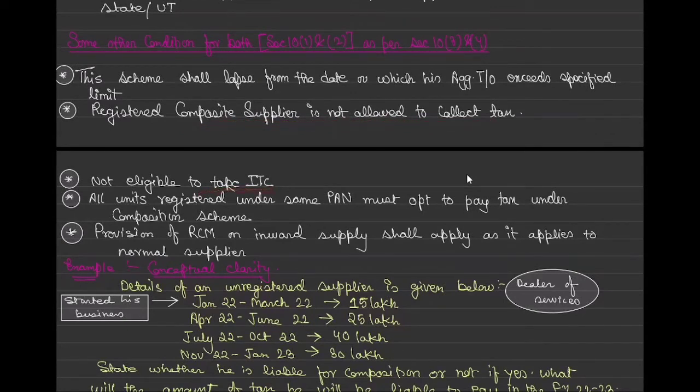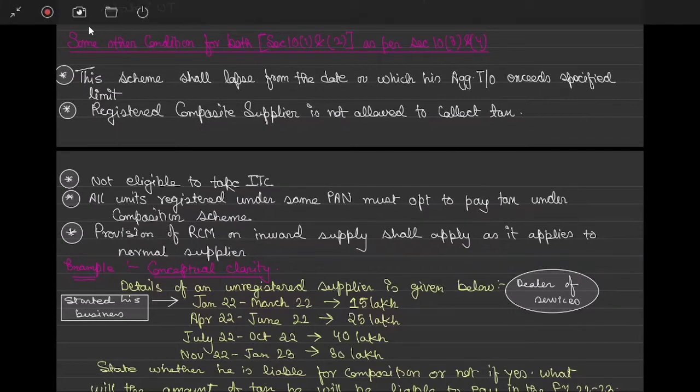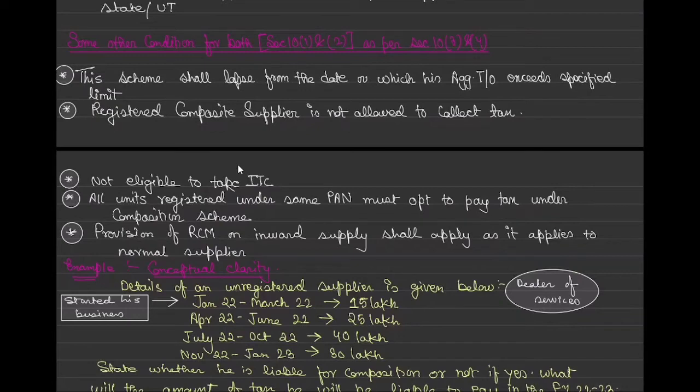Very simple. All units registered under the same PAN must opt to pay tax under the composition scheme. That's all we have read so far: same PAN, any n number of units, all have to get registered under the composition scheme. And the provision of reverse charge on inward supply applies as it applies to normal supply, because if you are purchasing some goods or services, or taking any services on which tax is to be paid on reverse charge, you will have to pay tax at the normal rate that everyone pays. Just because you are registered under composition, that doesn't mean your RCM rates get reduced. Correct, very simple conditions.